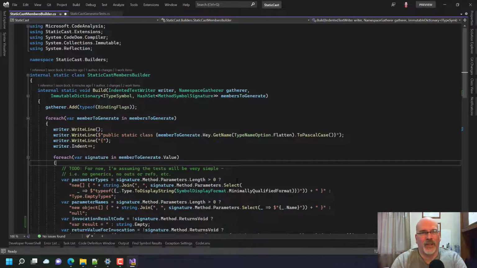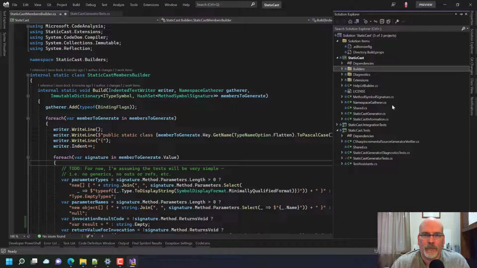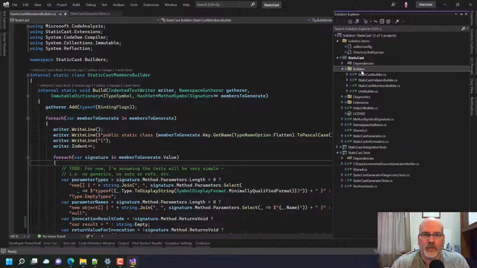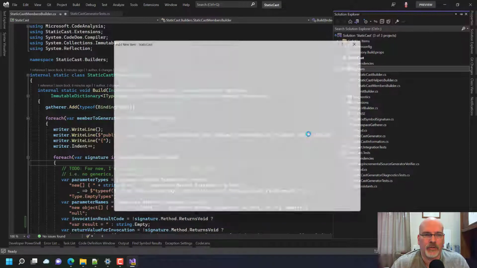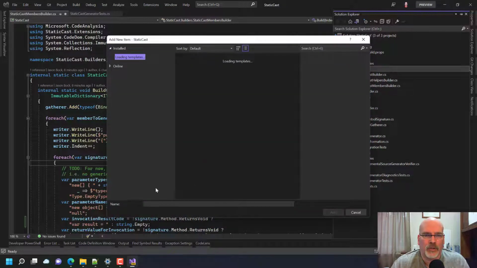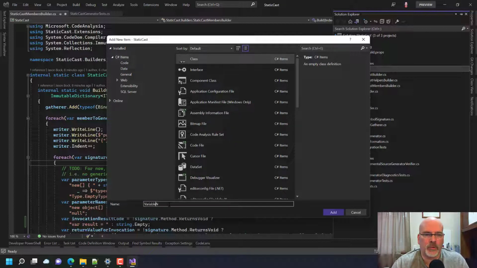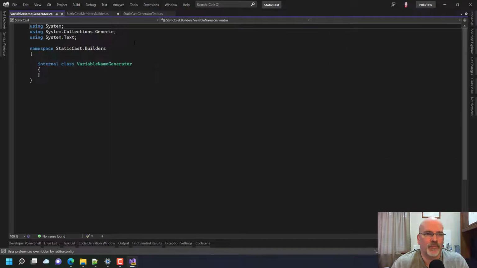That feels weird to have an extension method for that. What we want to probably just have is a helper method that would be in builders. But we are going to need it in two spots. That's why I want it in variable name generator. As good a name as any, right?